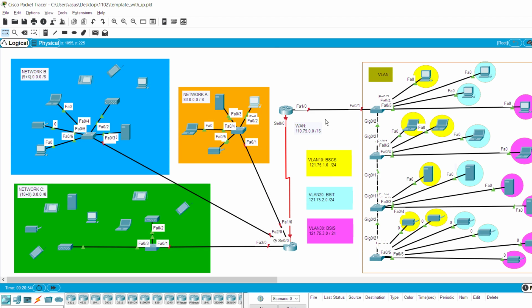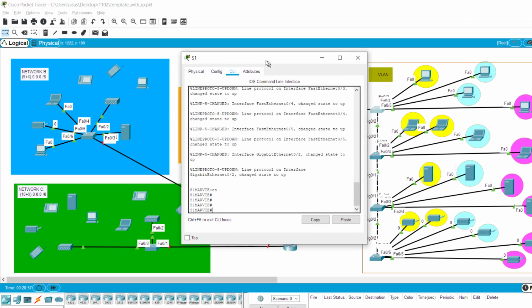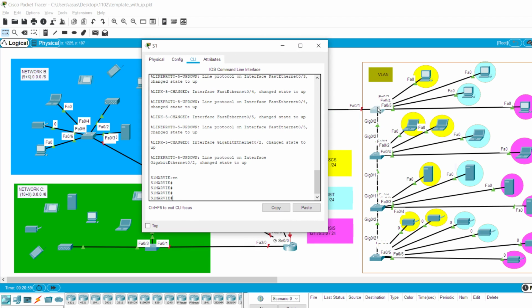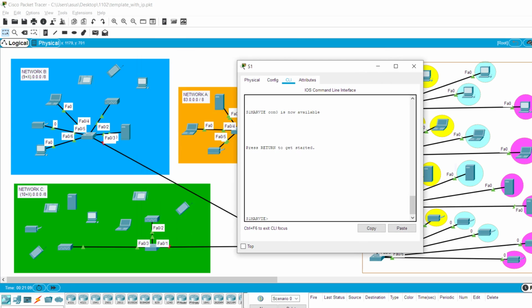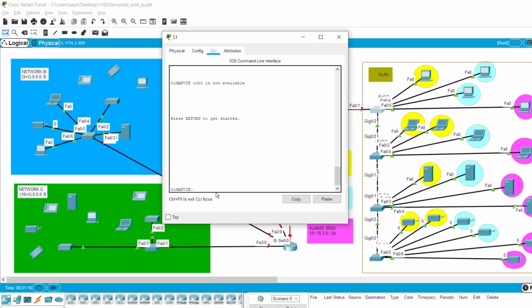So we're gonna start. First you need to go to the switch. I'm only gonna do 2 switches, switch 1 and switch 2. You can figure out the rest. So let's go back. Let me check if it's recording. I hope it is. Anyway, here I already named my switch S1 Morvi. So enable, configure terminal.